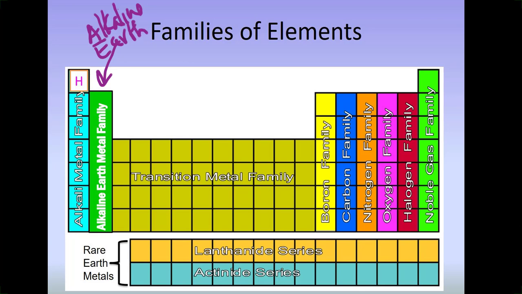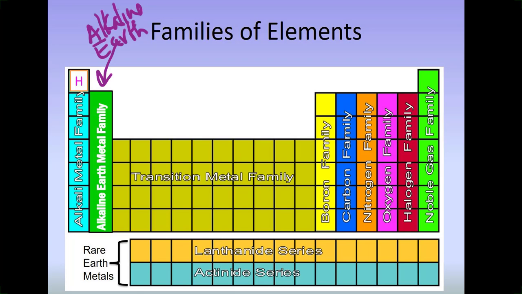So we have the first column, to go back, we have the alkali metal family. And hydrogen doesn't have a family, so it's kind of an orphan, but it is stuck over the alkali metal family. But hydrogen is not a metal, so that's why I have it there in white. So it's just kind of hanging out. That's its adopted family, okay? The second one, this is the alkaline earth metal family. The elements that are in that valley, those are your transition metal family.